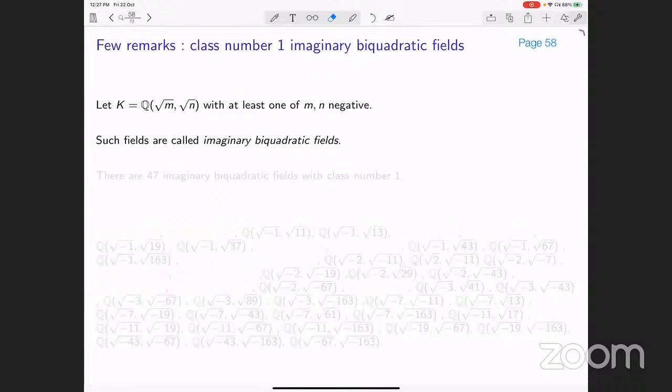the biquadratic fields. Okay. See, the class number 1 problem is important because once you have class number 1, then the ring of integers forms a PID. They become unique factorization domains. All right.